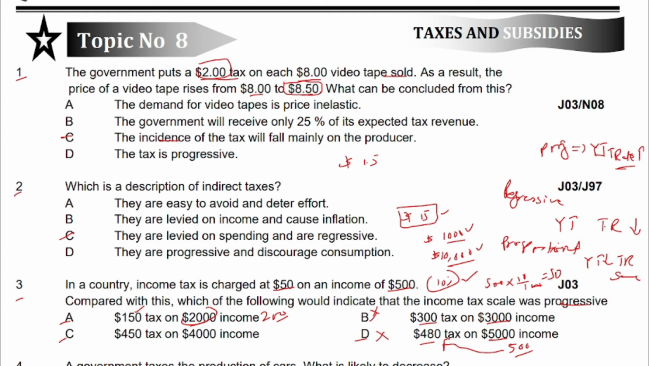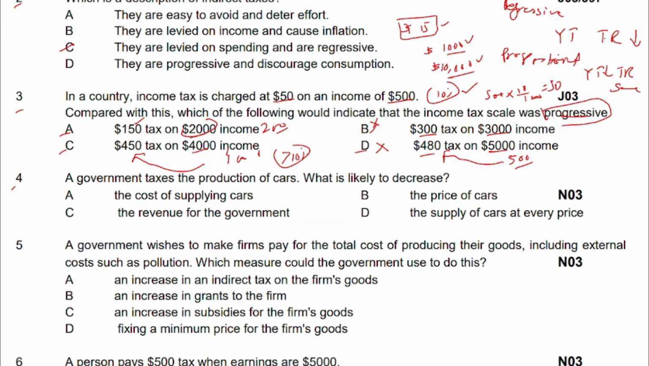Option C is the correct answer. 10% of 4000 will be 400. It means that now we are paying 450, that would be more than 10%. So this is greater than 10%. So option C is the correct answer. And as per the nature of progressive tax, when income increases, tax rate also increases. Okay. Now coming to question number 4.